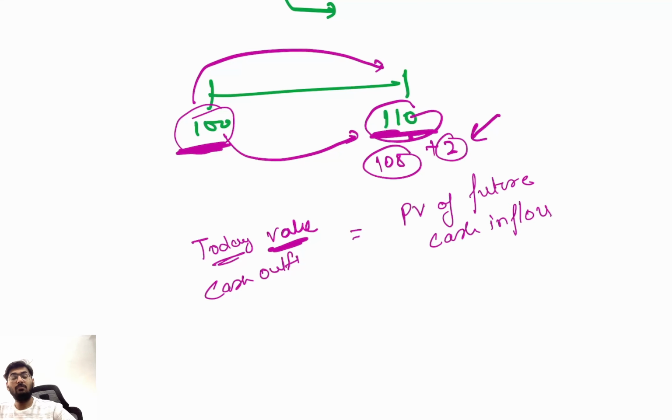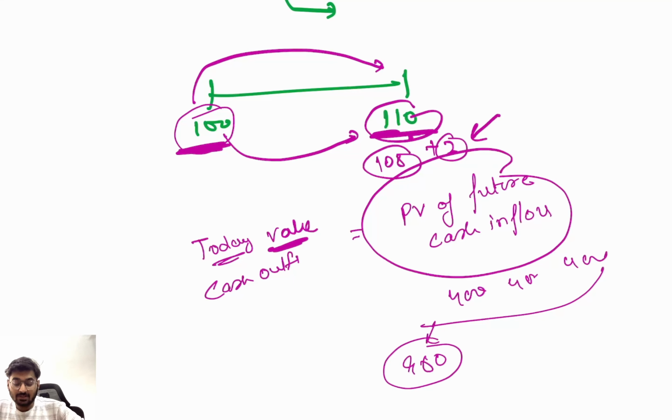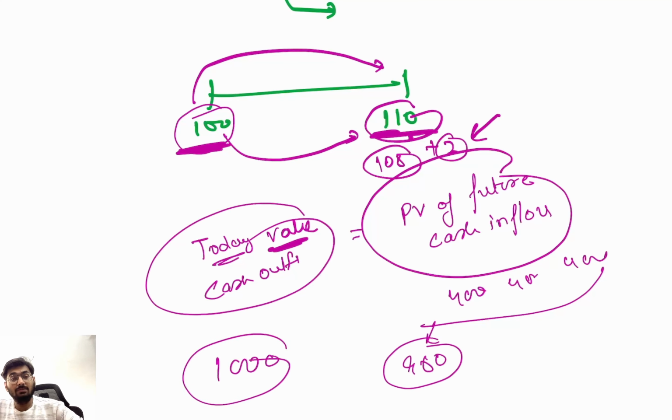Means in future whatever I am going to get, I am going to take the present value of all these, and now I am going to compare it, that okay, I am going to receive 400, 400 and 400. Its present value is say 980. How much have I invested today? 1000. Means after investing 1000, now I am making my money 980 immediately. Is it advisable to do the project?